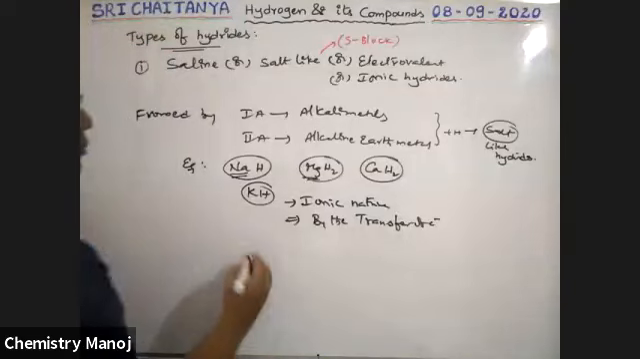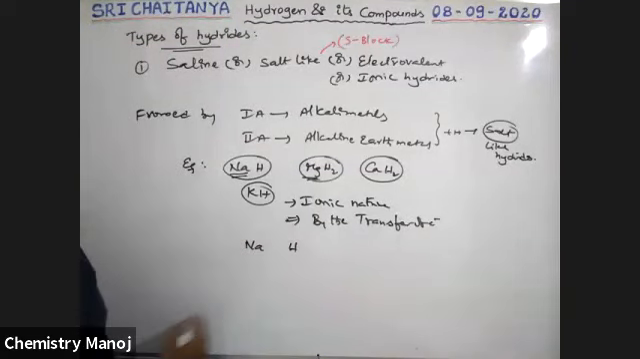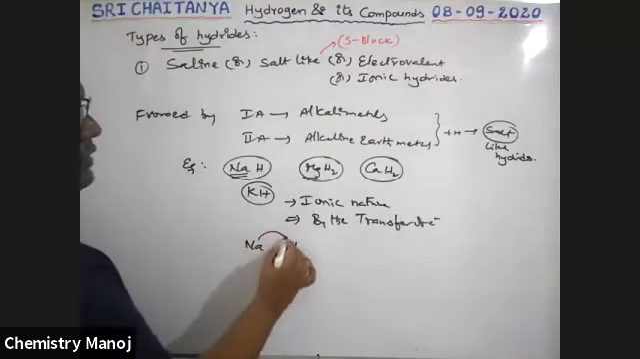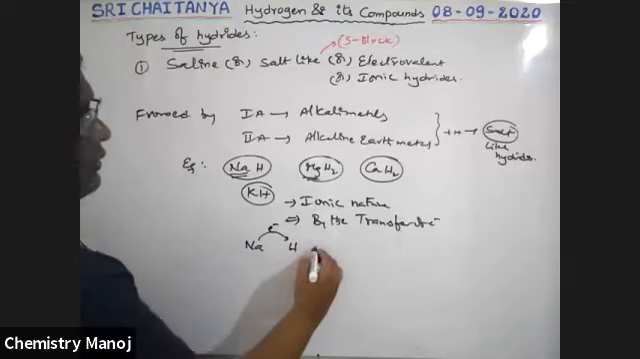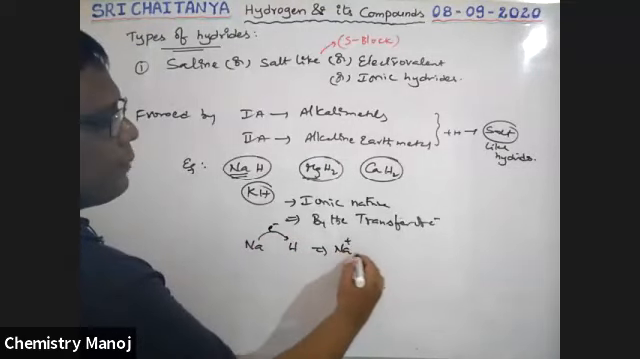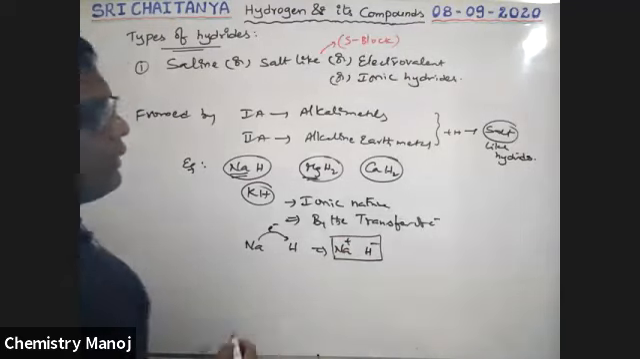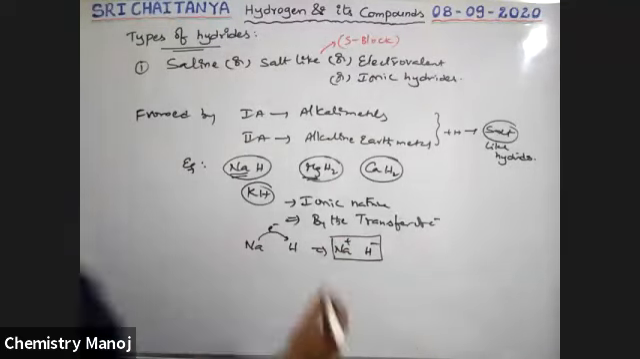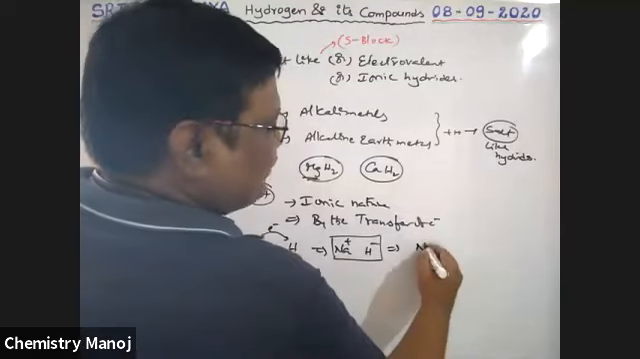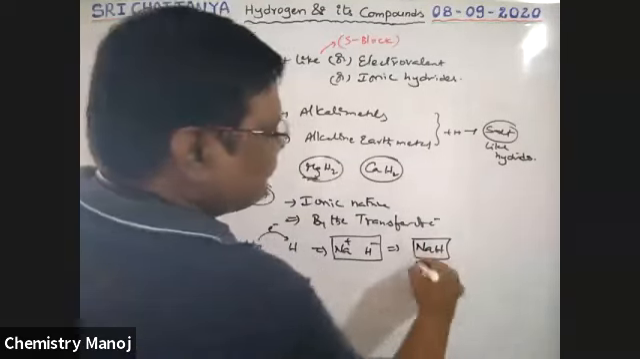So, for example, NaH, I am trying to prepare it. Here an electron is transferred from sodium to hydrogen. That is why Na converts into Na plus ion, and hydrogen converts into H minus ion. Between Na plus and H minus there is an electrostatic force of attraction. That is why the NaH compound is formed.